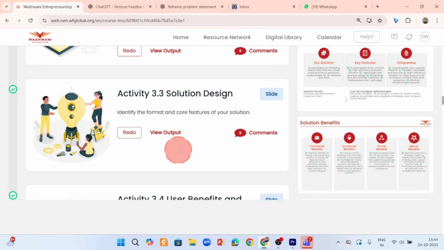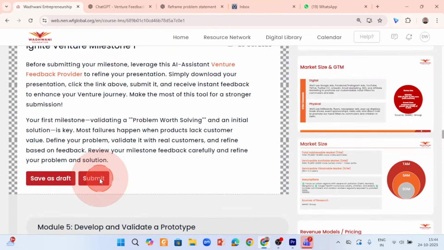If you are done with it, go ahead, click on the submit option again. This time it will ask you if you have tried it. Go ahead, close it. Now it will ask you to submit the milestone. It will also ask you to attempt the quiz 1 if you haven't attended the same. If you haven't attempted the quiz 1, it will not allow you to submit.